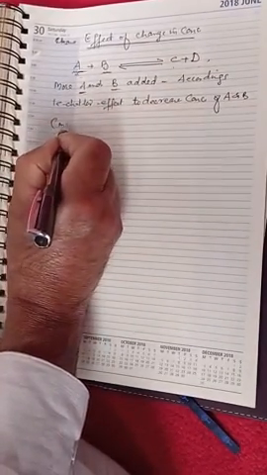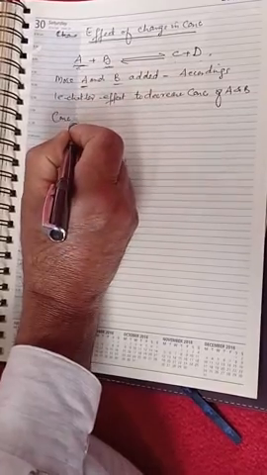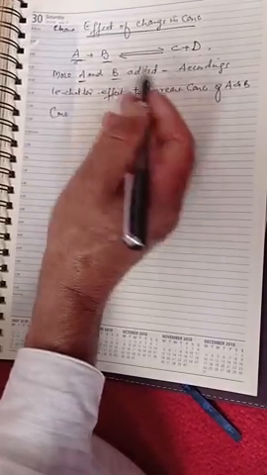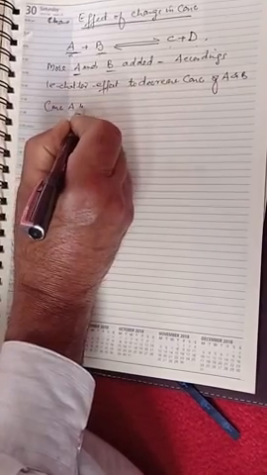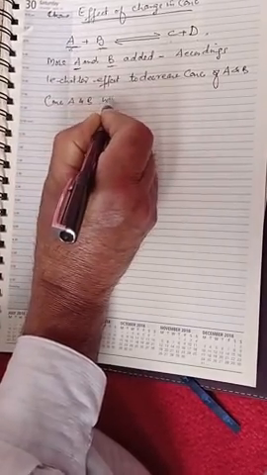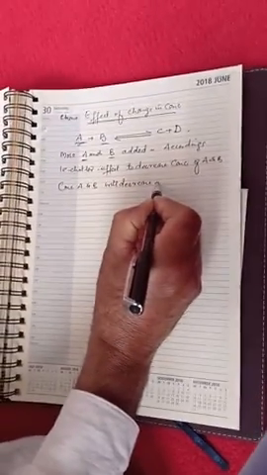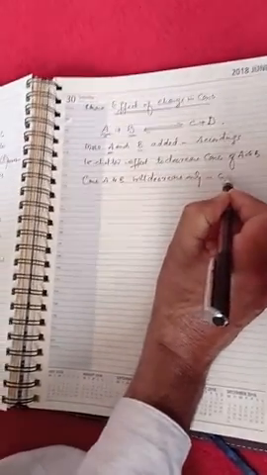So you added A and B, so as per Le Chatelier's principle the effect will be to decrease the concentration of A and B. So the concentration of A and B will decrease only when more C and D are formed. That means the reaction was in equilibrium, now we added A and B, so more C and D is formed.